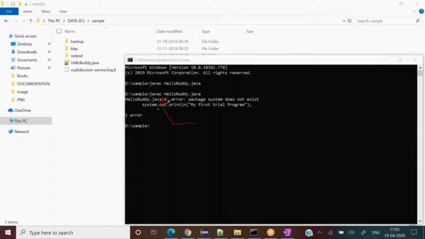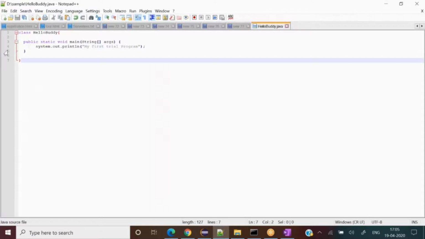This line number 4, the arrow mark I have drawn, gives us the line number as well, saying go to line number 4 and you made some mistake over here. So if I go here, yes, this is my line number 4, where it has started complaining. This is necessary: let's say I have 1,000 lines of code, how could I know where I made a mistake? So here it shows the line as well, where I made the mistake. Now we can easily rectify this and do the necessary action.